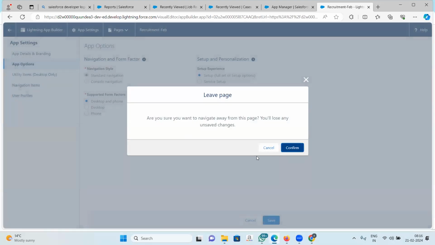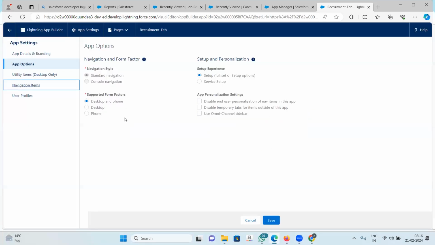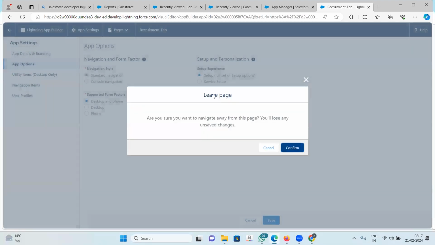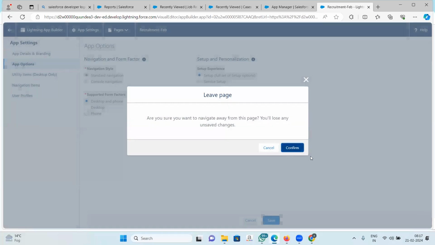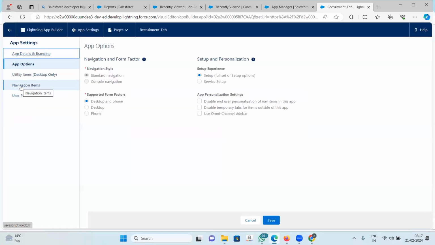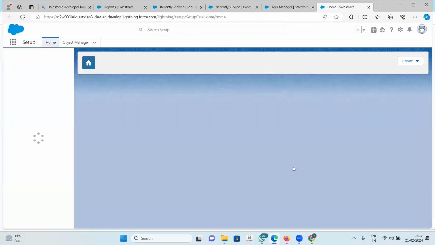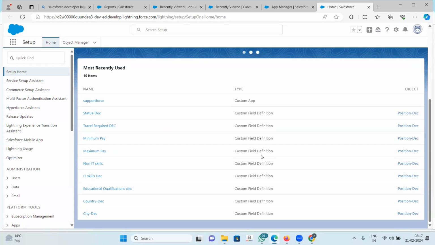Utility items, we didn't change much. Navigation items. Okay. Are you sure? Okay. So from here we can change. Today, I don't know why it's giving this trouble. Otherwise, you can add your navigation items from here. Cancel, wait, we'll access it again. Leave. I'll do the editing again. Sometimes it gets stuck here.